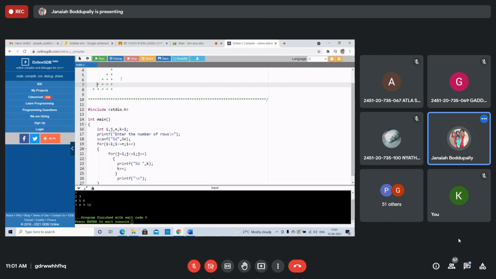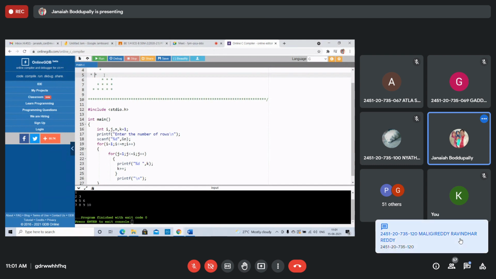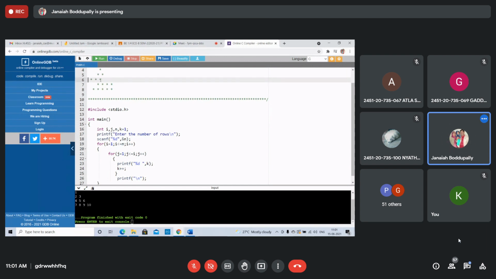You can write a pattern like this. You give the spaces like this, on both sides.